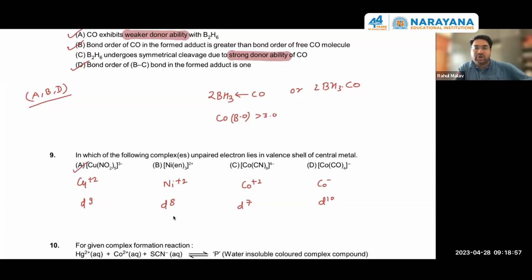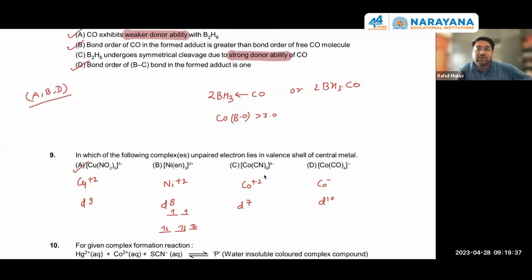In this situation, the d8 configuration is fine because we will have t2g and eg configurations like this. And it will not excite these two electrons to vacate the inner orbital. Only one electron can get excited if we need one d orbital. But the hybridization will then be sp3d2, so there is no need for these electrons to go to a higher energy level. They will remain in the 3d. They will not go to the valence shell of the central metal, that is n equals 4. Okay. So B will not be the answer.